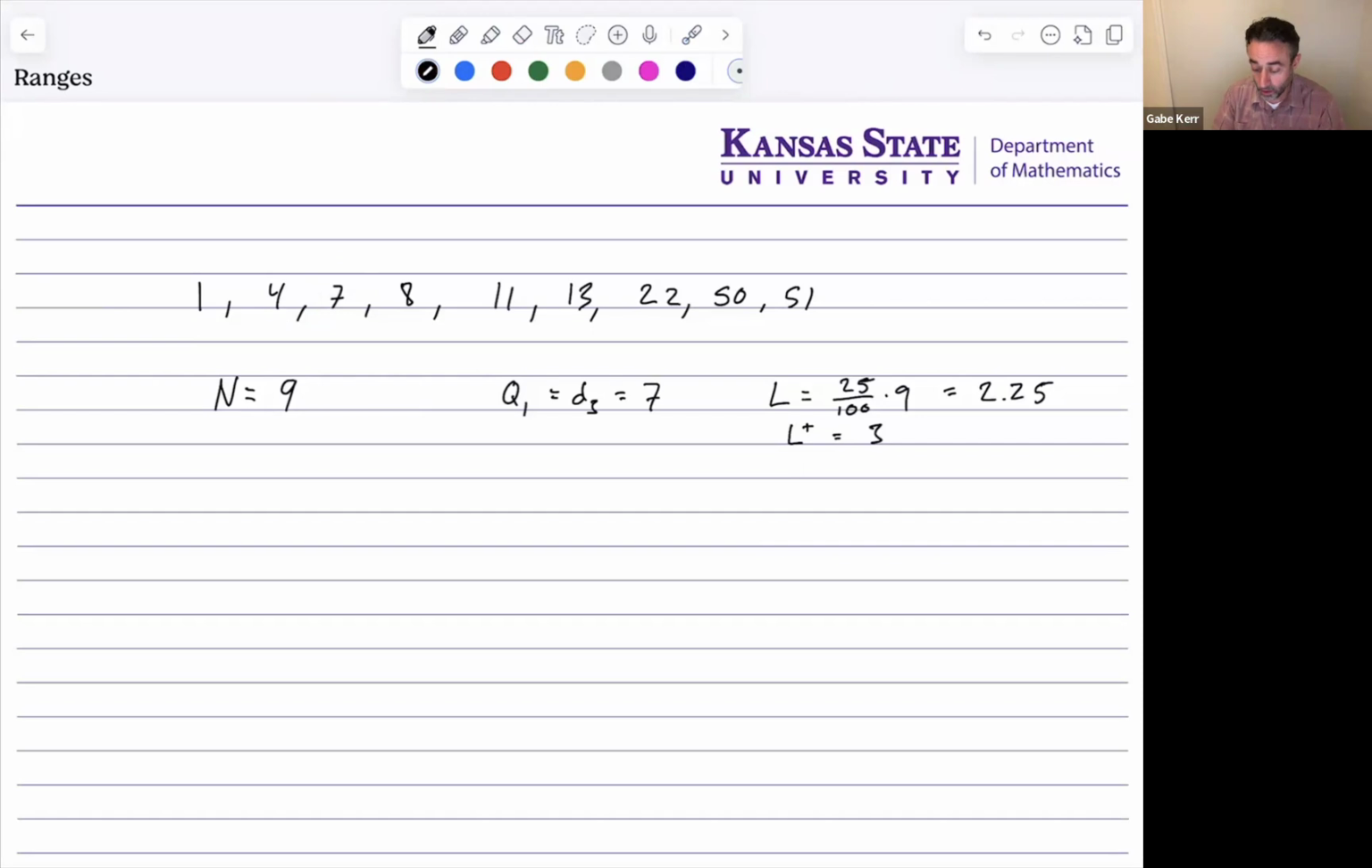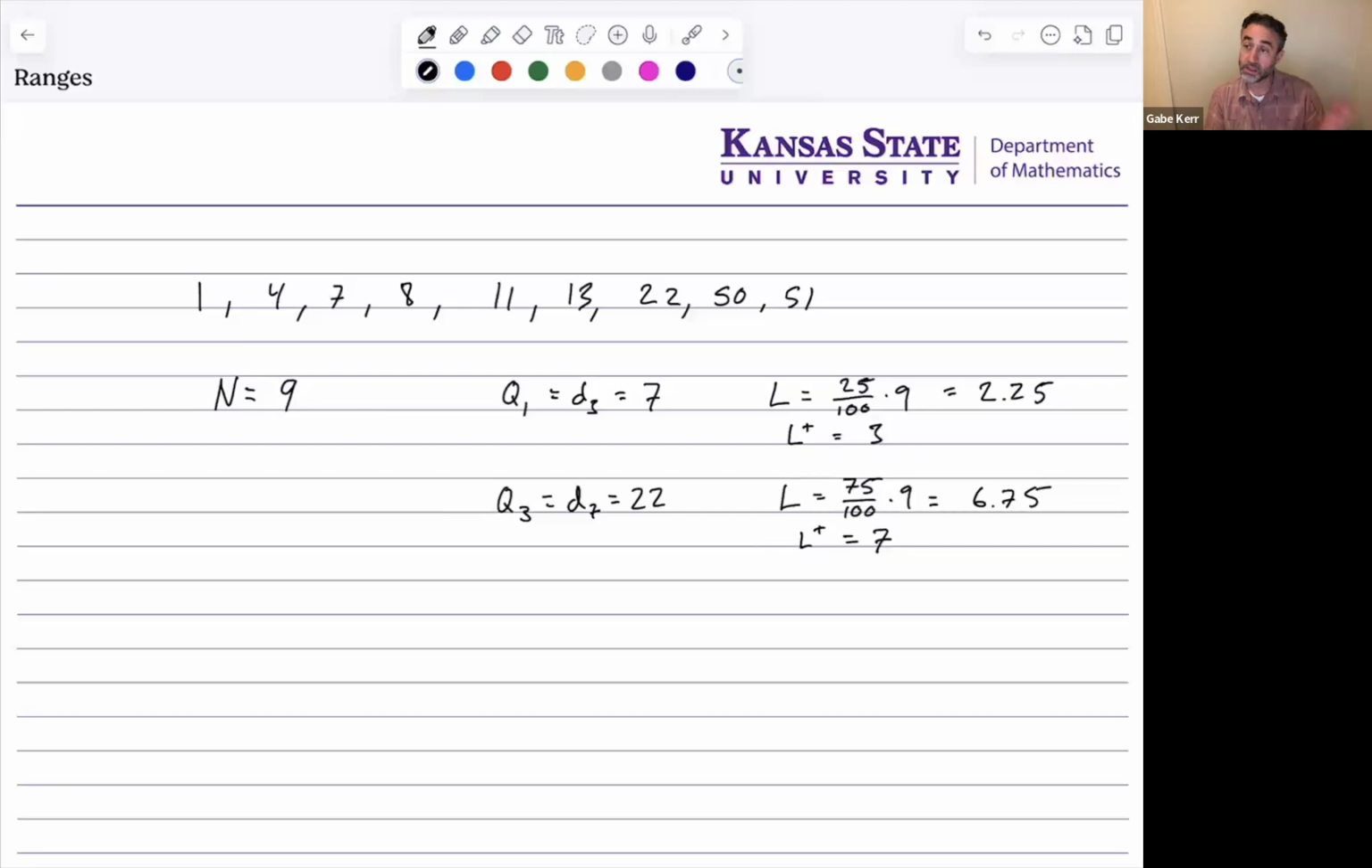Great. I'll also want to calculate the third quartile. We have to do a similar kind of exercise, but now we use 75 because it's the third quartile, times 9. And that's going to be, well, 6.75. Again, we round it up. L plus is going to be 7. So that's going to be this number, 22. So D7 equals 22.